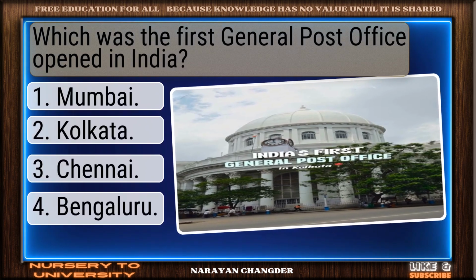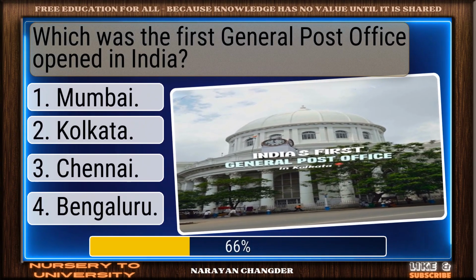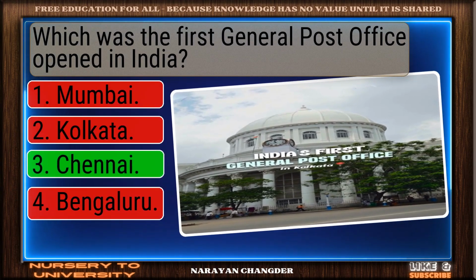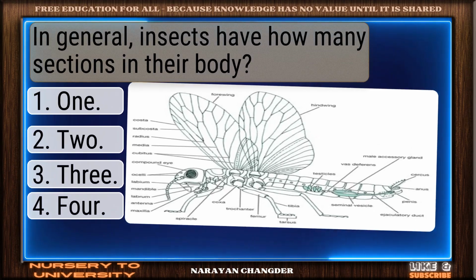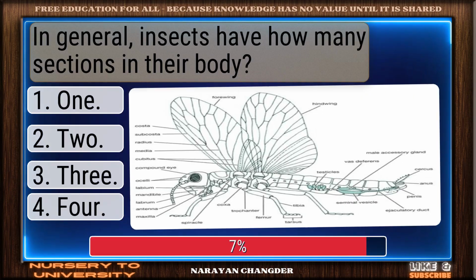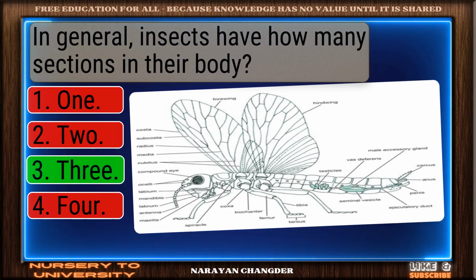Which was the first general post office opened in India? Perfect. Chennai is the one. In general, insects have how many sections in their body? On track. 3 is correct.